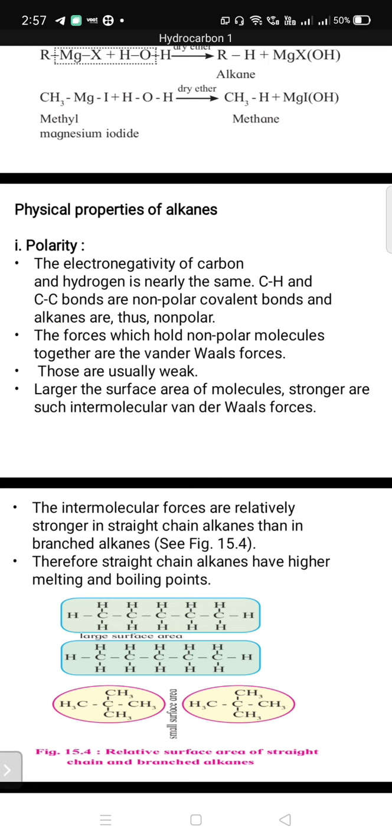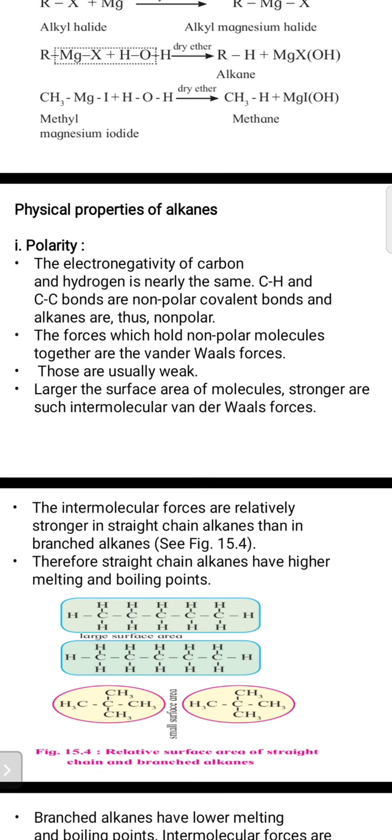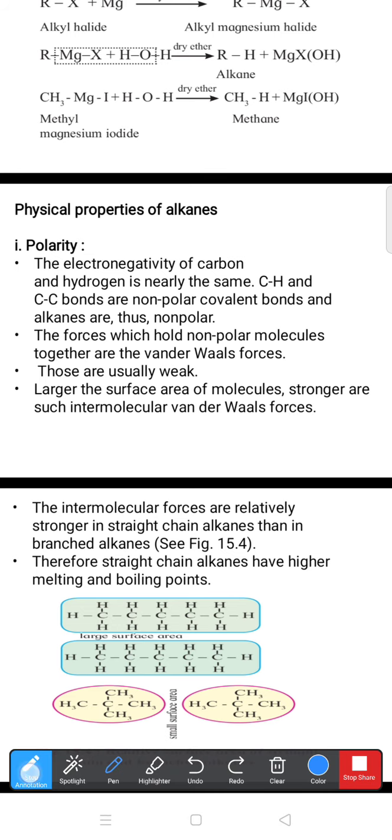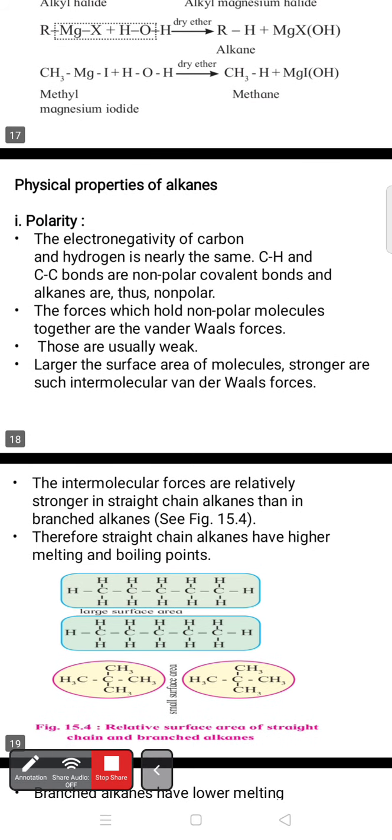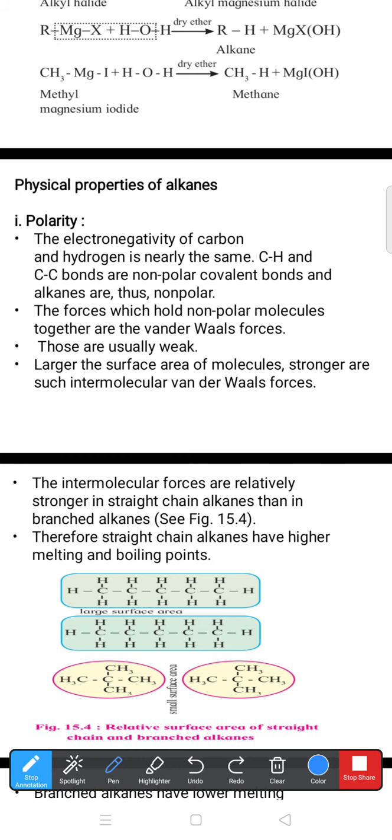Okay, students, today I am going to start the physical properties of alkanes. In that, polarity is the first point we'll discuss. Regarding polarity, the electronegativity of carbon and hydrogen is nearly the same. So carbon-hydrogen bonds as well as carbon-carbon bonds are nonpolar covalent bonds, and alkanes are thus nonpolar.